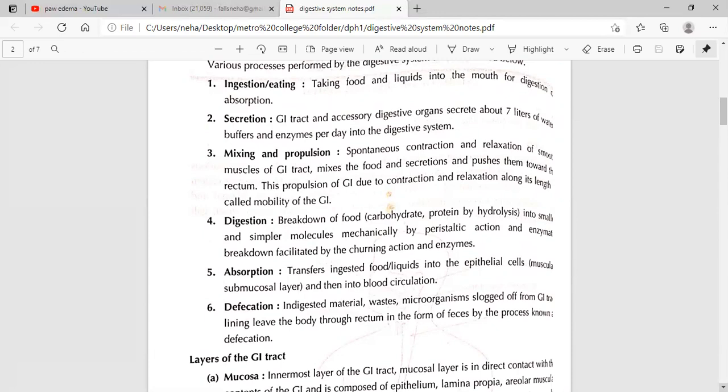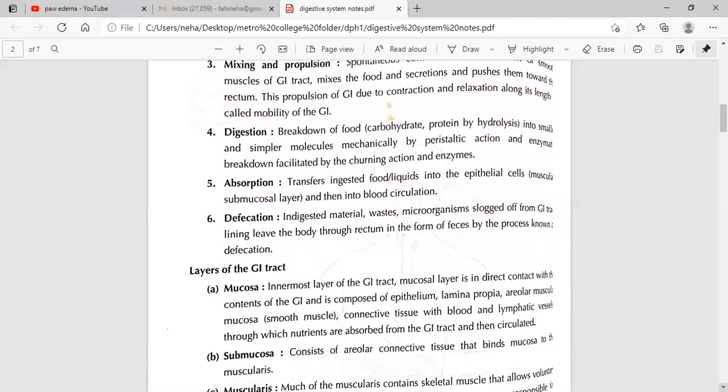Absorption: transfer of ingested food into the epithelial cells and then into blood circulation. Defecation: indigestible material, waste, and microorganisms sloughed off from the GI tract lining leave the body through the rectum in the form of feces, by the process known as defecation.